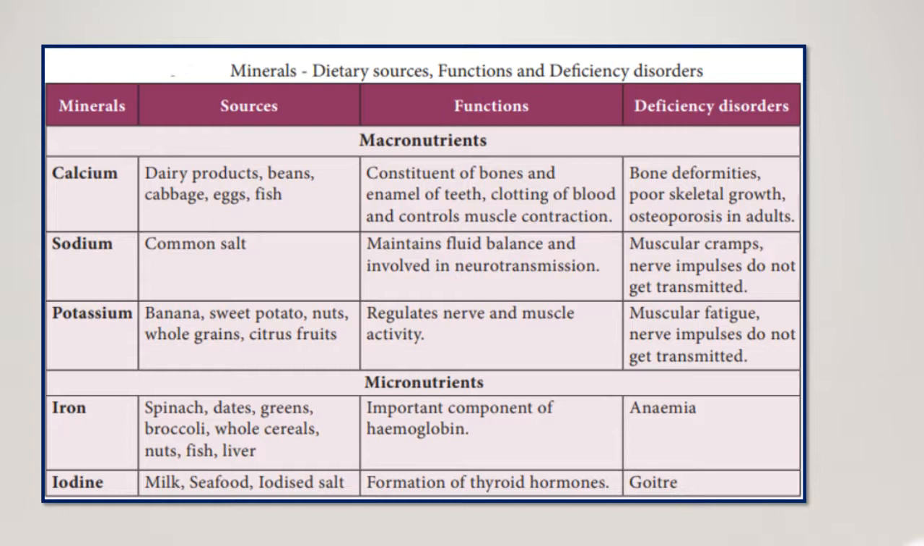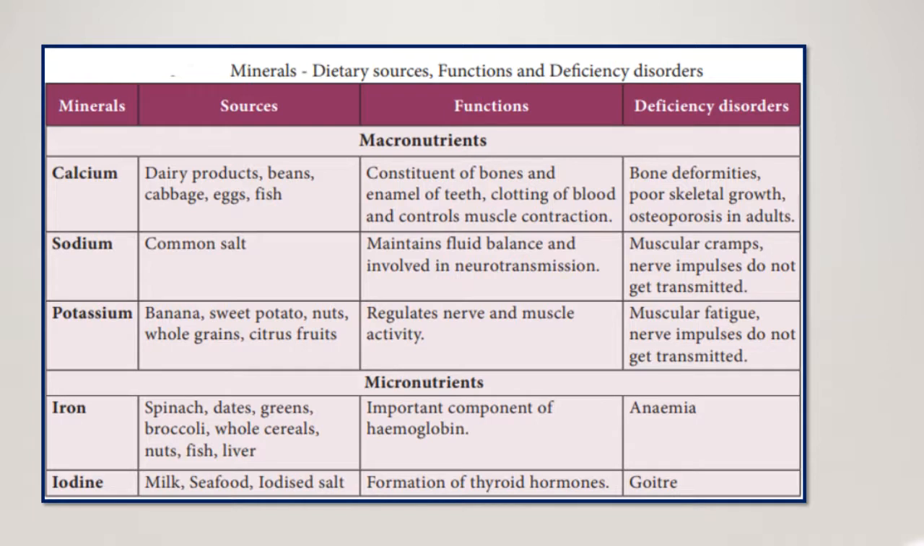They are the constituents of bone and enamel of the teeth. And also apart from this, it is important for blood clotting and muscle contraction also it is important. And when there is deficiency of calcium, it will lead to bone deformities. Bone will not be properly developed and poor skeletal growth and osteoporosis in adults.